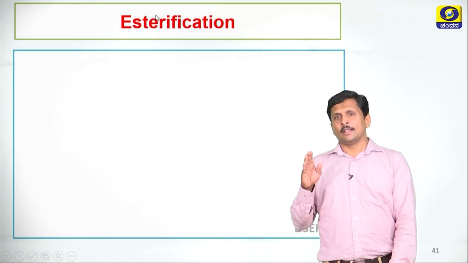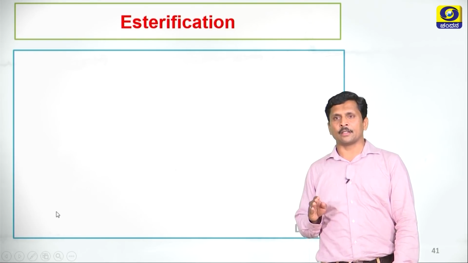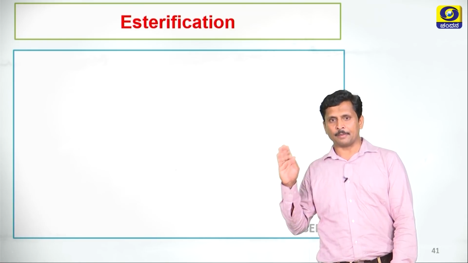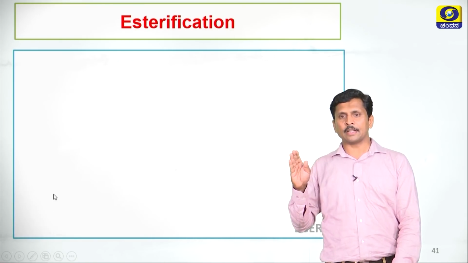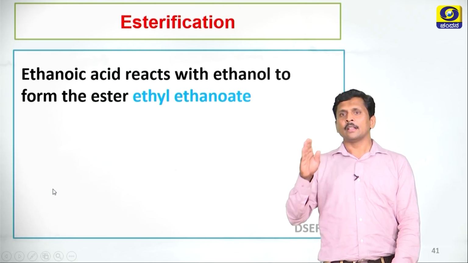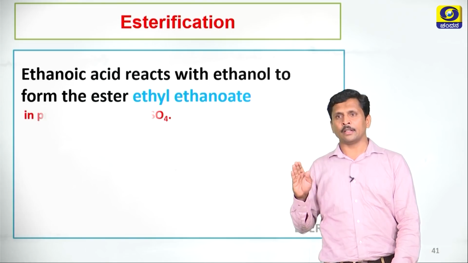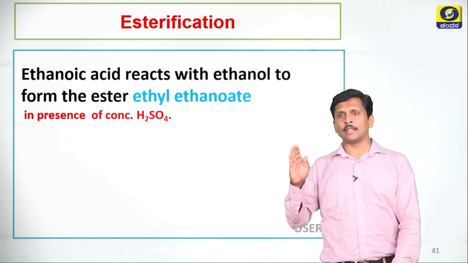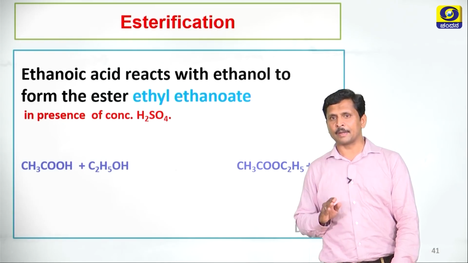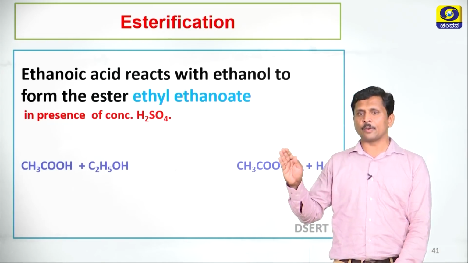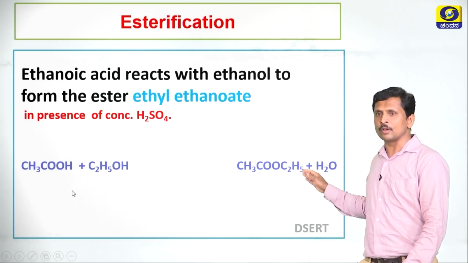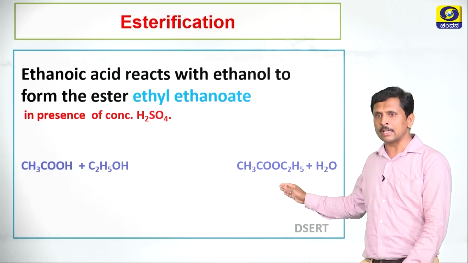Dear students, let us discuss esterification reaction. What is esterification reaction? Esterification is a type of chemical reaction in which carboxylic acids react with alcohols to produce esters. Here ethanoic acid reacts with ethanol to form the ester ethyl ethanoate in presence of concentrated sulfuric acid. Let us see the chemical reaction. Here CH3COOH plus C2H5OH produces CH3COOC2H5. This is called ethyl ethanoate.